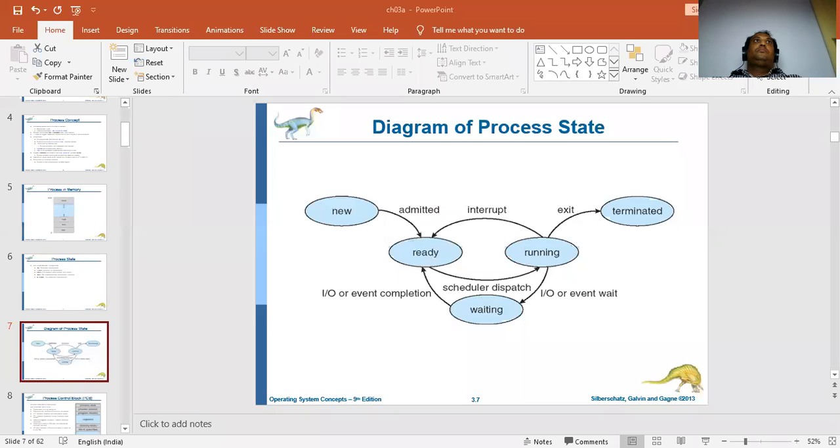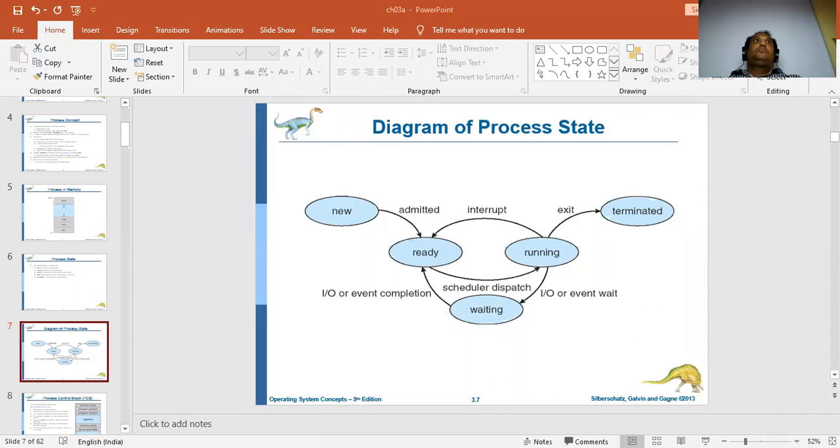Suppose there are more than one task in the ready state, there are 2 or 3 tasks. The task which has come first, on priority basis, will be going to the running state. So according to the priorities, first come, first serve will be there. Otherwise, if the last one is having higher priority, then it will move first. That is how the process is going to execute.